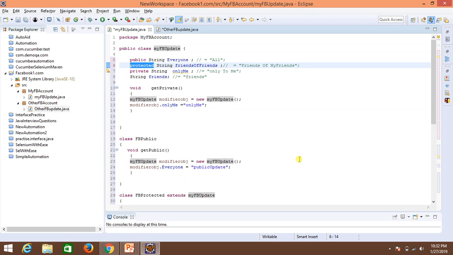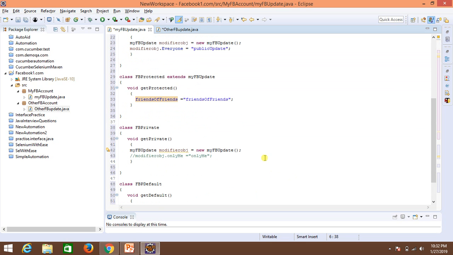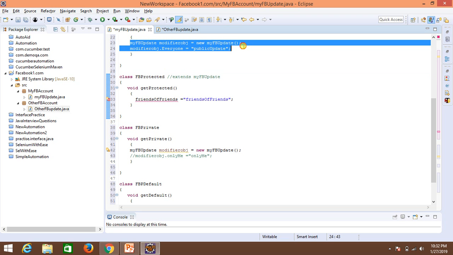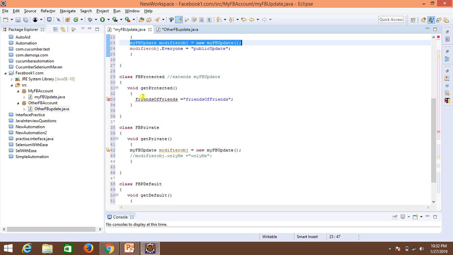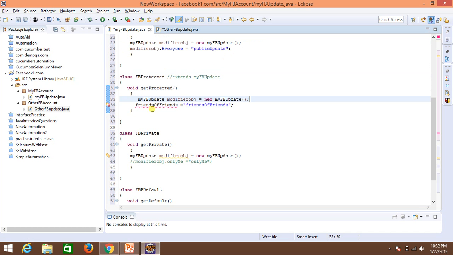Yes, we have seen we can use this one within the same package, right? Even if I comment this out and create an object of this class, I should be able to use this, though this is a protected variable, right?